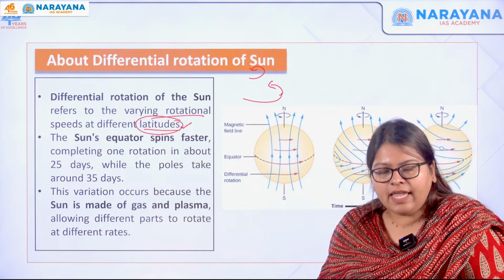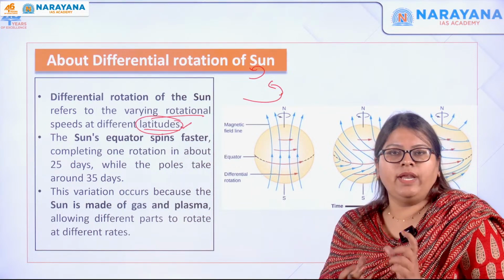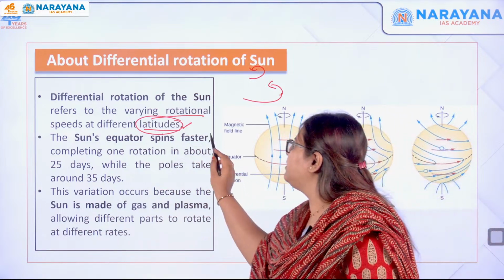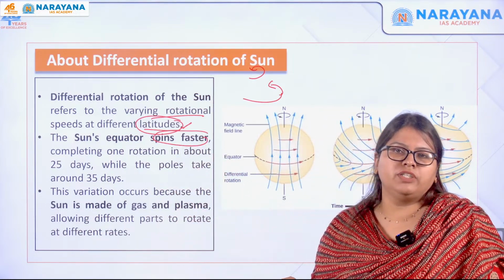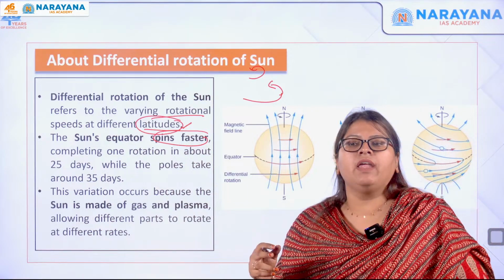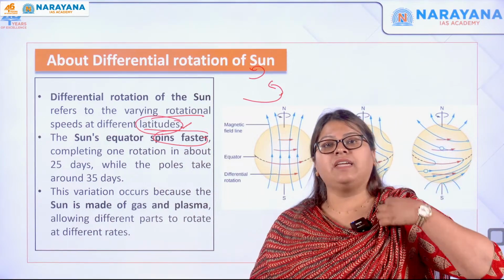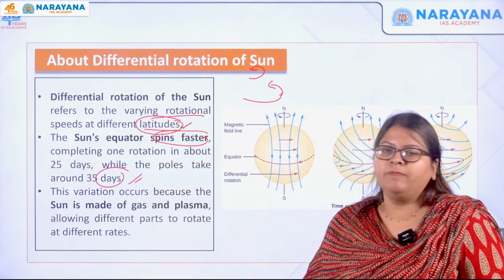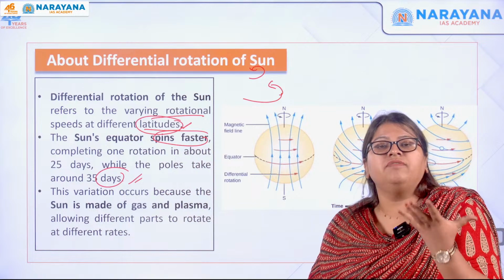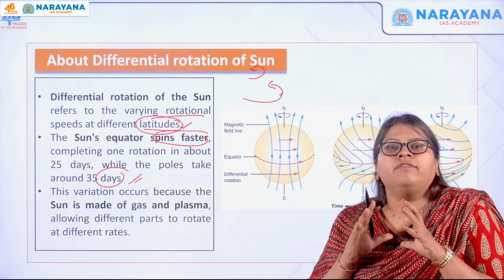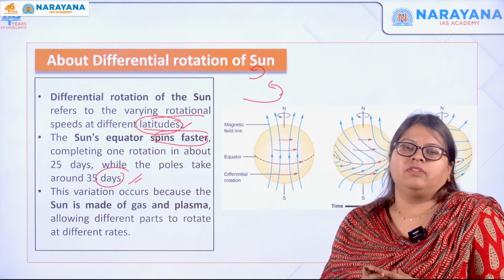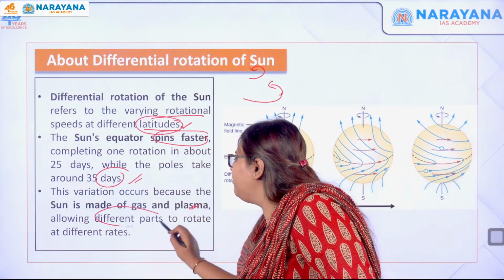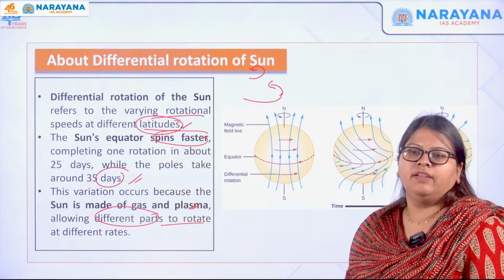They have found that the equator of the sun spins faster and completes one rotation in about 25 days, whereas the poles take 10 days extra, that is about 35 days. And why is there this variation? Because as I told you, the sun is a fluid, right? It is a hot fuming mass of gas, or gas and plasma. That is why different parts rotate at different speeds.